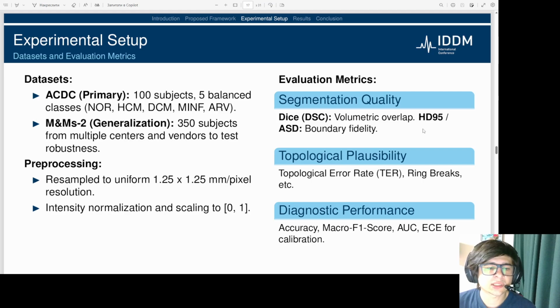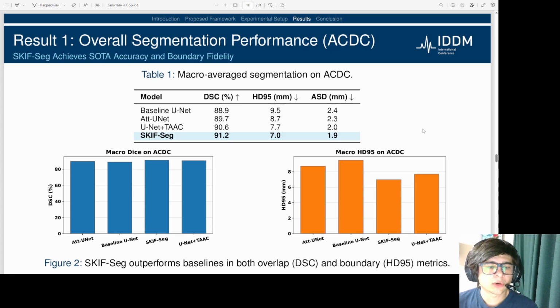All images were standardized through resampling and intensity normalization. We evaluate performance using a comprehensive set of metrics for segmentation quality, topological plausibility, and diagnostic accuracy. Turning to our results, the first table shows the overall segmentation performance on the ACDC dataset.